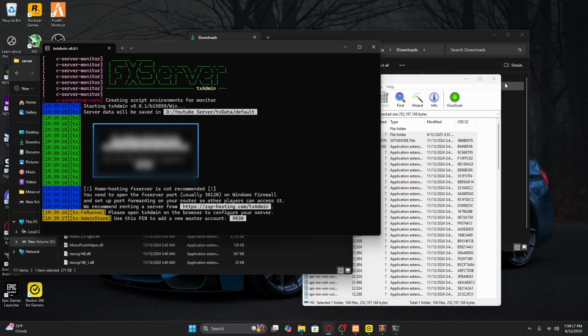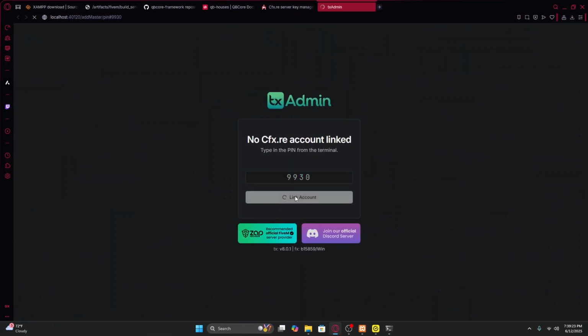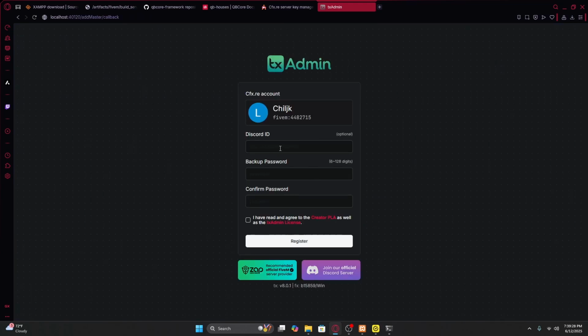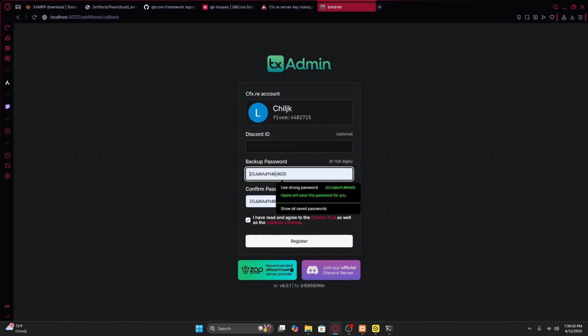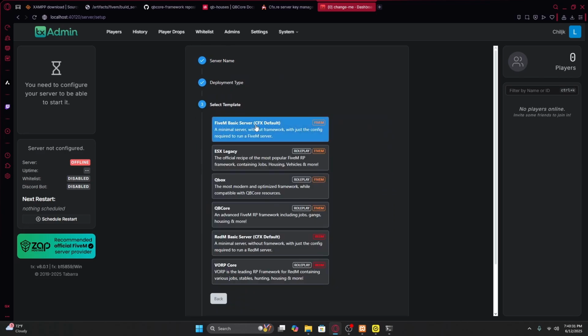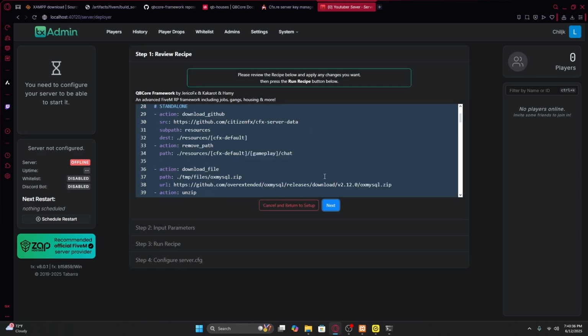Now it's running, finally. So once this is here, you're gonna link your FiveM account, continue, and then this is optional, backup password. I'll just do this. Just make a backup password. Register. Let's do YouTube server. Next, popular, QBCore, save, go to the recipe, scroll down.